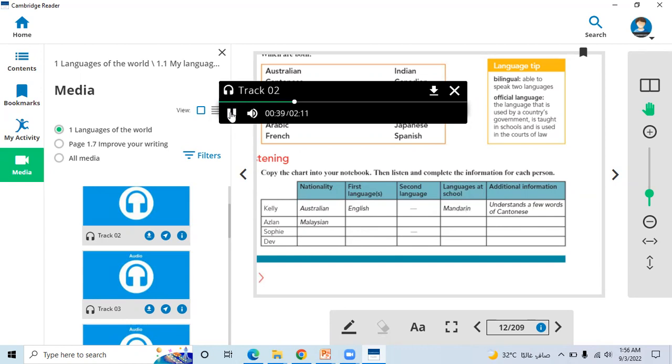I live in Georgetown, which is on the Asian island of Penang. My first language is Bahasa Malaysia.